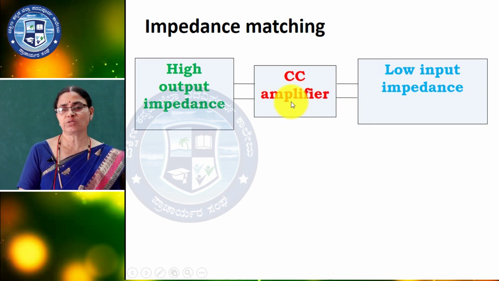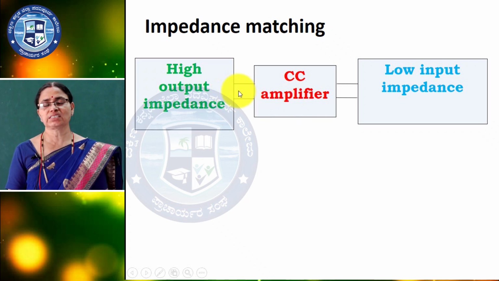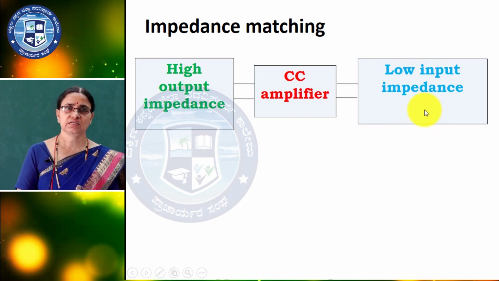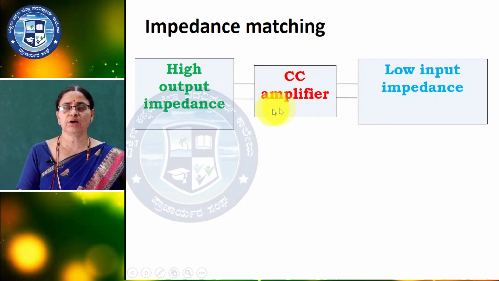Here we have to connect one circuit which has high output impedance to another circuit which has low input impedance. We have to connect 2 circuits. If we connect them directly, it will not respond. So, what do we have to do?